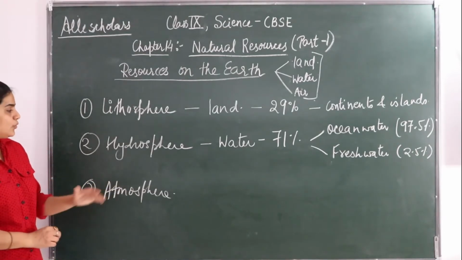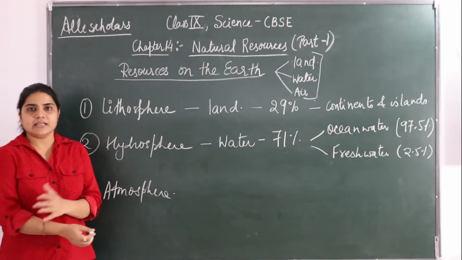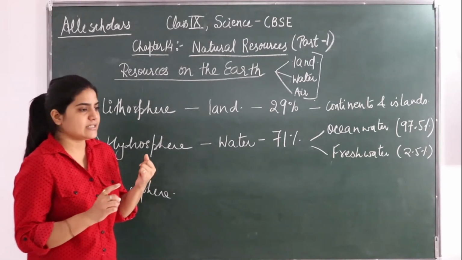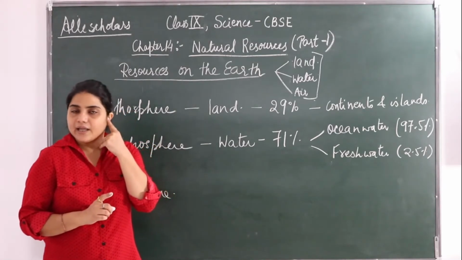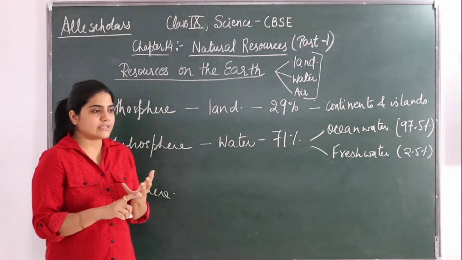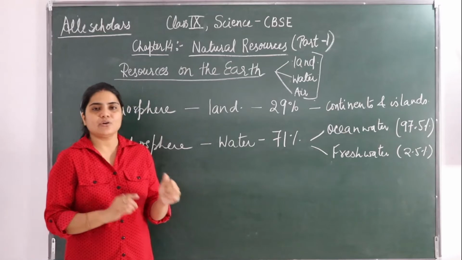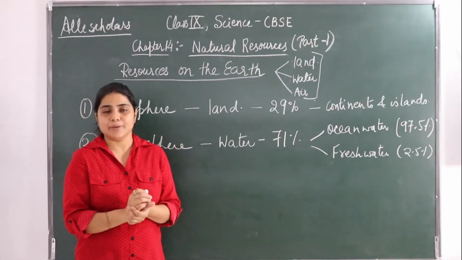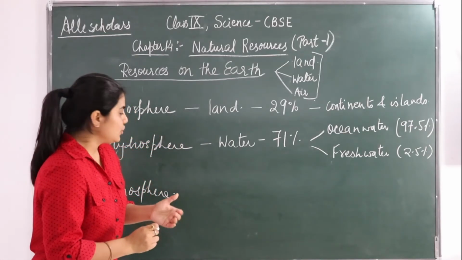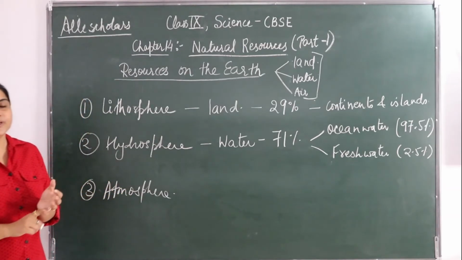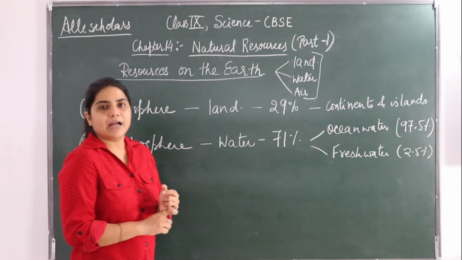Next comes the atmosphere. Okay, so atmosphere is basically the gaseous component. So the gaseous components are what? It can be nitrogen, oxygen, argon, water vapors, carbon dioxide, and some miscellaneous gases. So the major portion of the atmosphere is covered by which gas?